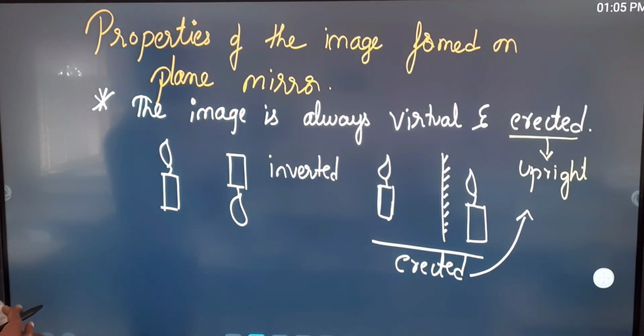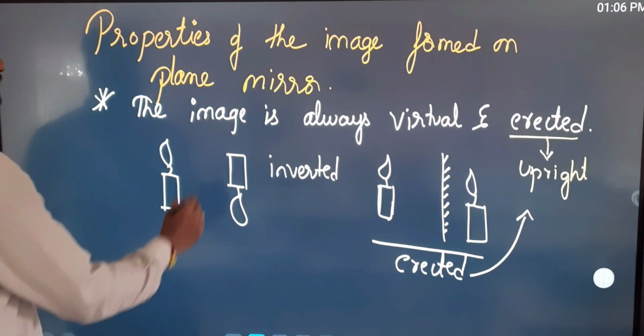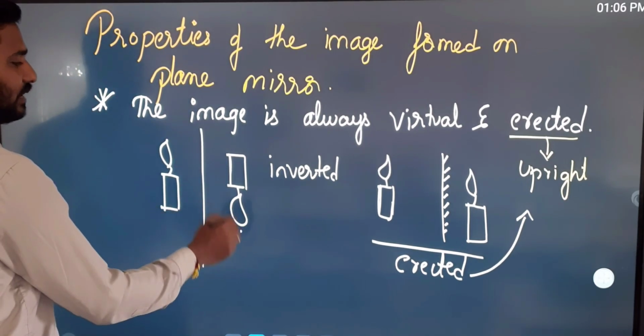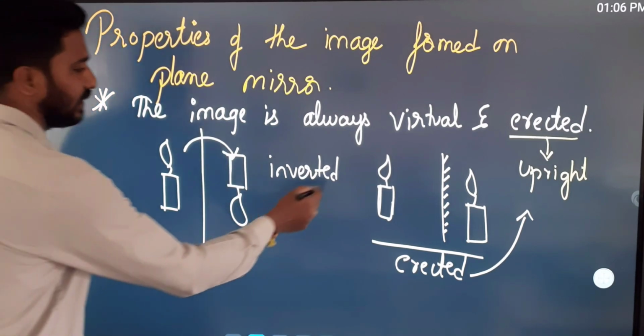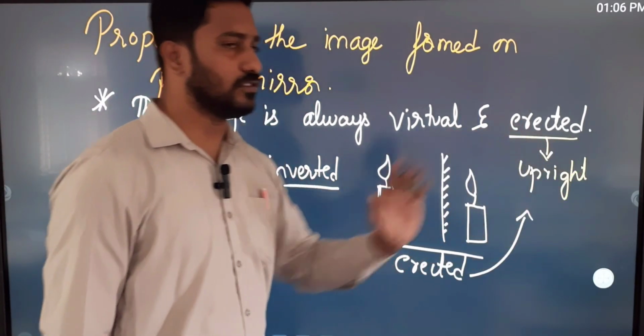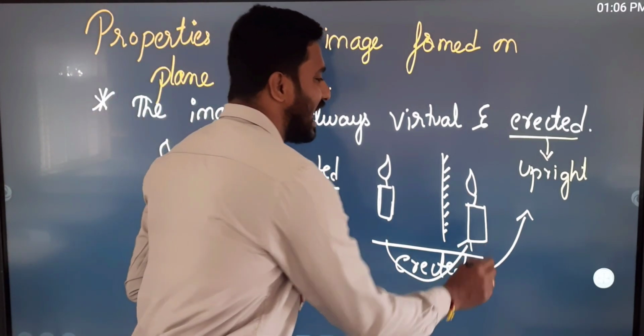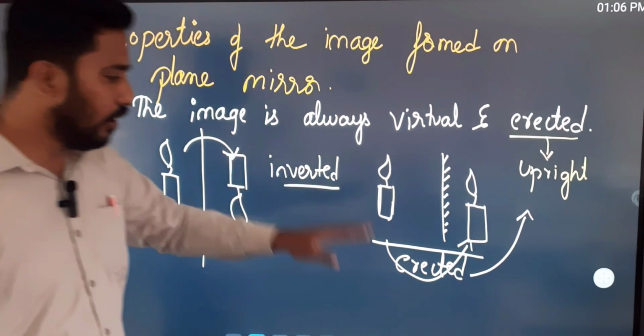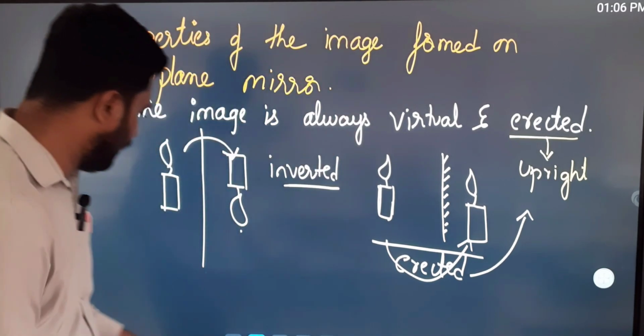So now we got the meaning of erected and inverted. If the object is like this and the image is upside down, it is called inverted. If the object is like this and the image is also like this, it is called erected, or upright. Okay, fine.